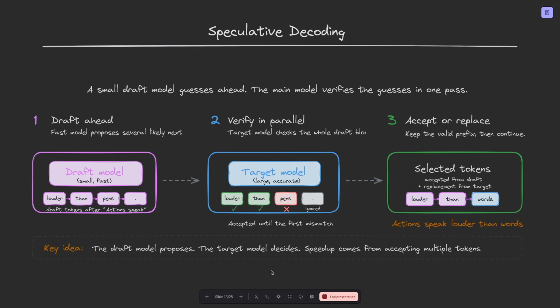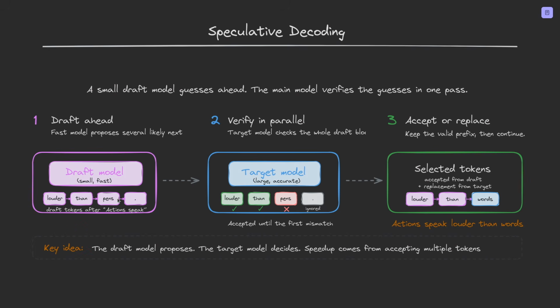So here the key idea is simple. A small draft model guesses ahead. The main model verifies the guesses in one pass. So this is the main model, the target model. This is what you usually serve. And in addition, you have a small draft model. Instead of asking a large model to generate every token one by one, we let a smaller, faster model prepare a few likely next tokens first.